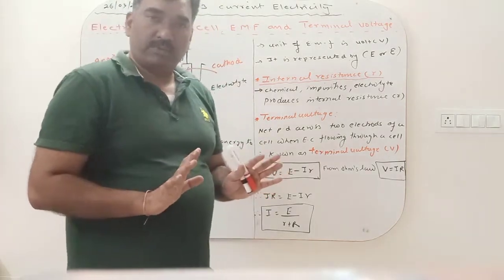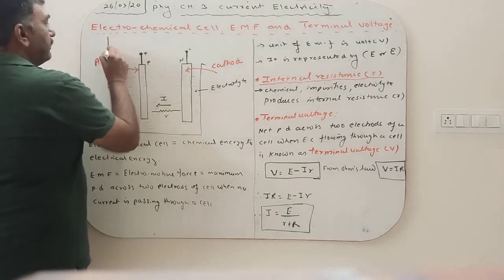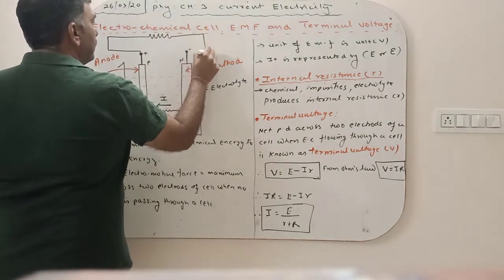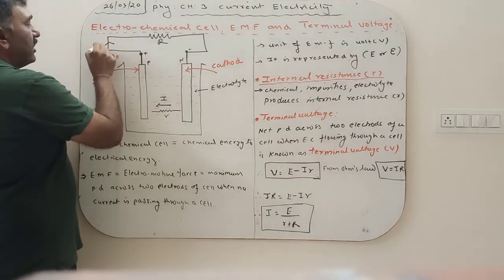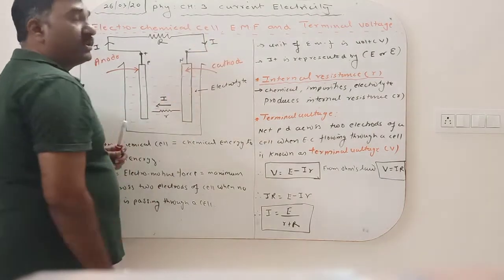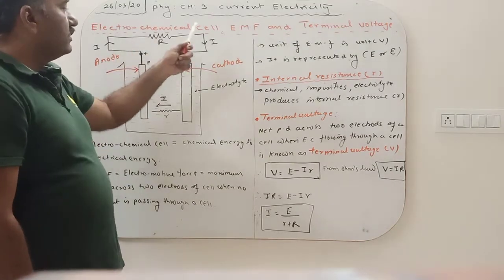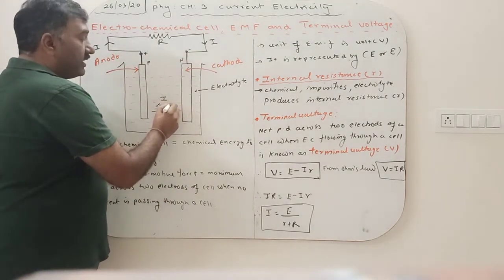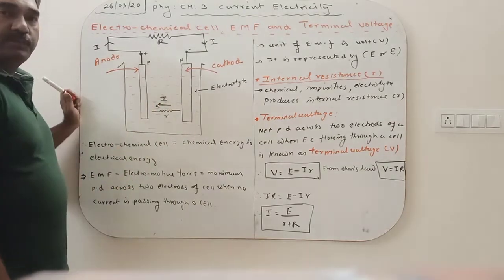But when you connect a resistance R in the outer circuit, charge starts flowing from the positive terminal to the negative terminal outside the cell. Current flows from positive to negative, but inside the cell, the electrolytes and ions move from negative to positive.